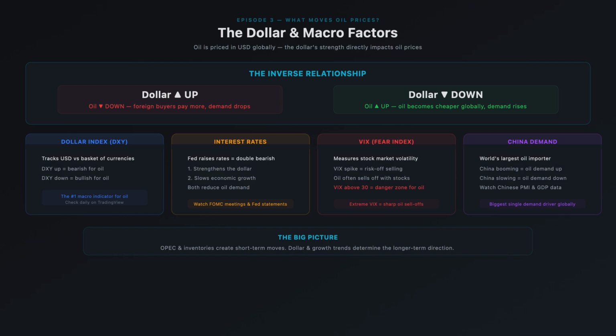The macro picture sets the backdrop. OPEC and inventory reports create the short-term moves, but the dollar and growth trends determine the longer-term direction.